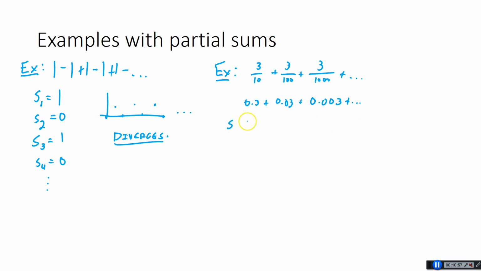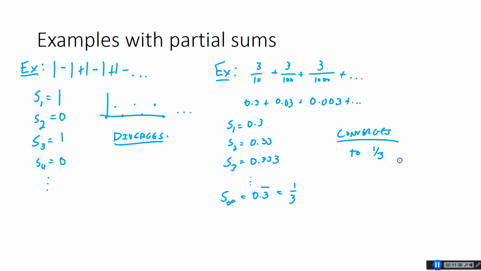S1, that's just the first term, it's 0.3. S2 would be 0.3 plus 0.03, that's 0.33. S3 would be 0.3 plus 0.03 plus 0.003, that'd be 0.333. What's happening here? We're just adding another 3 on the end each time. So it looks like if you went all the way to infinity, the infinite partial sum would be 0.3 repeating. That is 1/3. So it looks like this series, if you add up to infinity, is converging. This sum converges to 1/3.